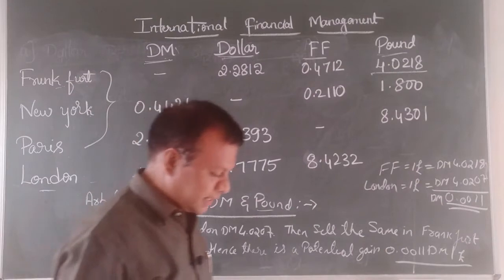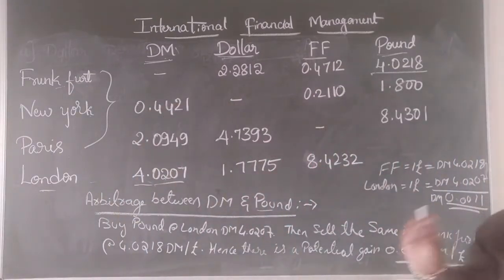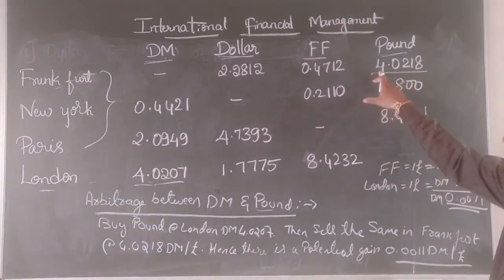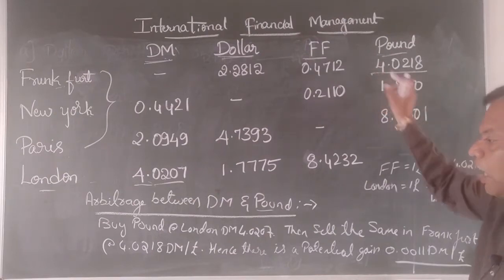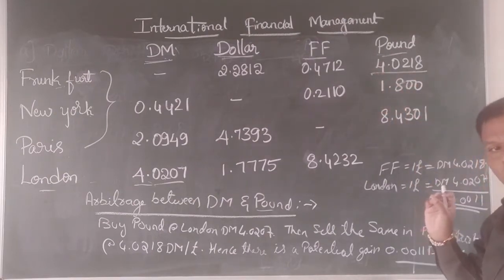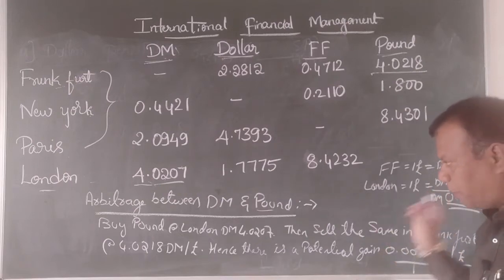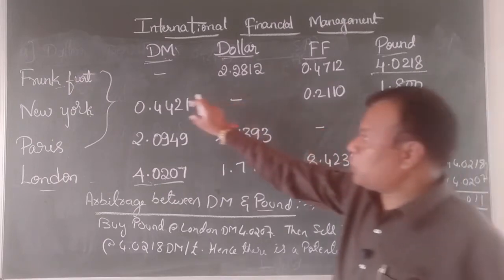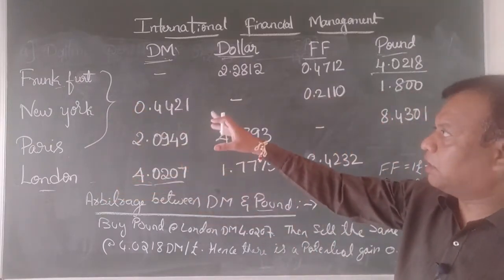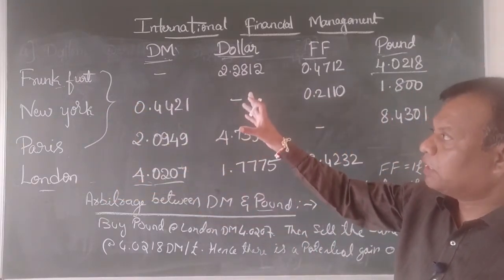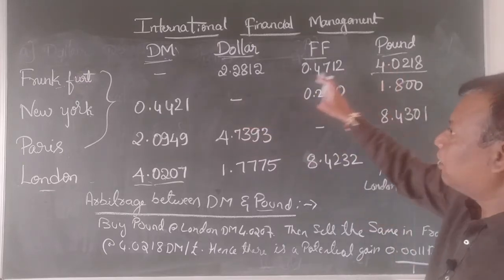To summarize again, I am just checking the arbitrage between Deutschmark and pound. The home currency of Deutschmark is in Frankfurt, so Deutschmark will be traded there. You can see Frankfurt.